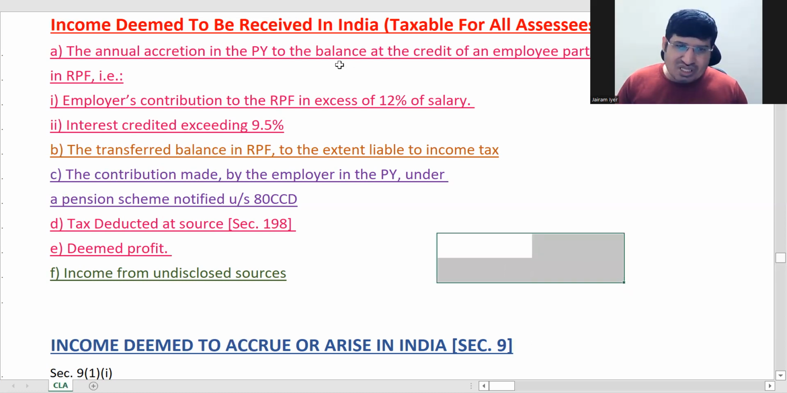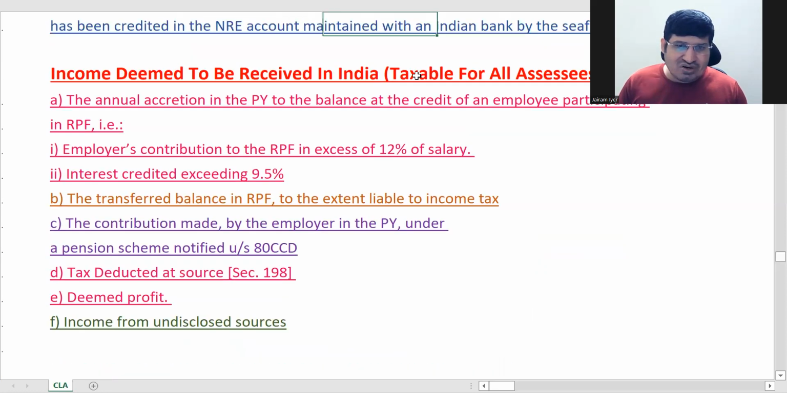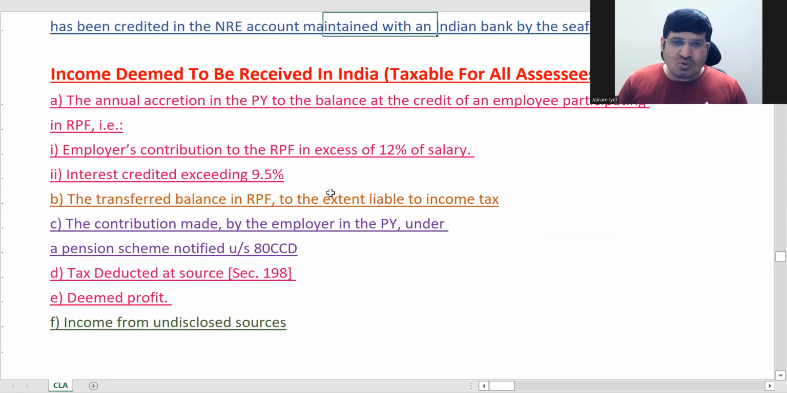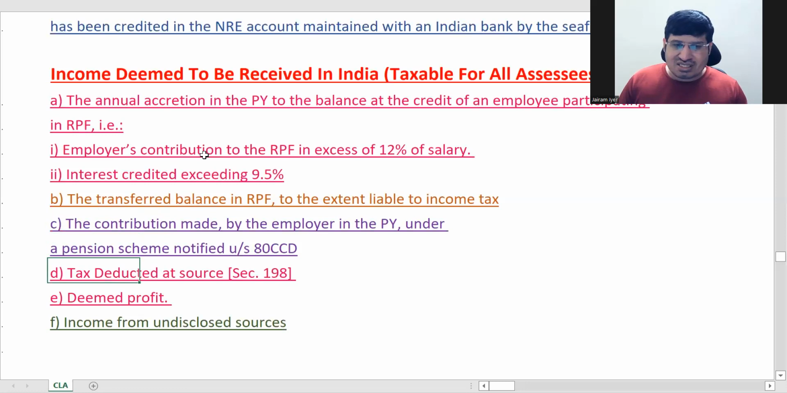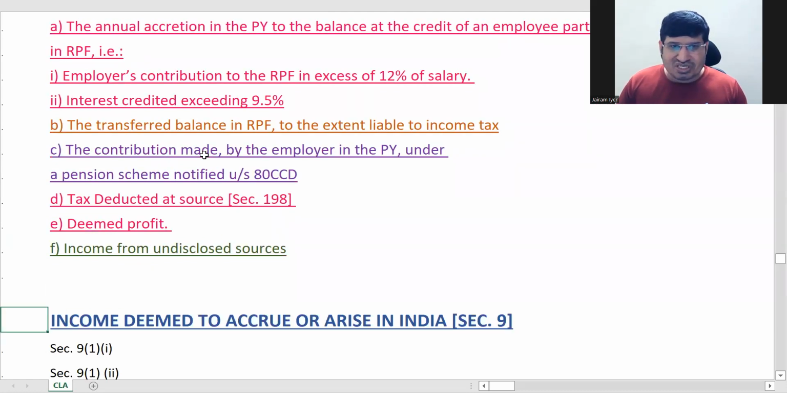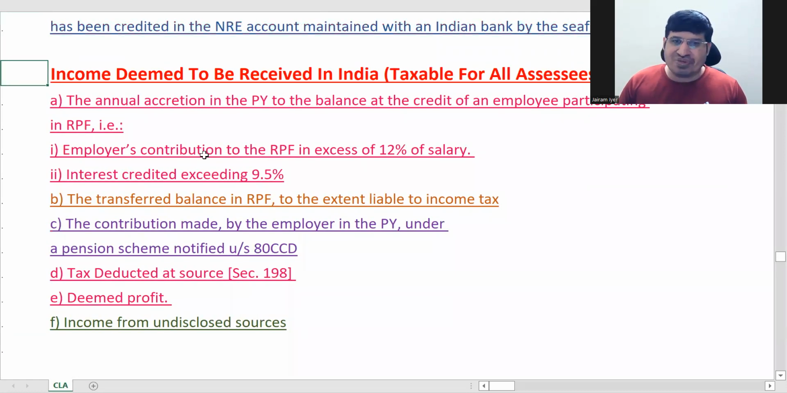Here it's a very, very small thing. The only thing you have to see is that, just for the ease of taxation, it has been specifically clarified that these things are deemed to be received in India. So when any of these things come up for taxation, you don't have to worry whether it is income received in India or deemed to be received. It is all deemed to be received, just for clarity. So here we have completed income received in India and income deemed to be received in India.